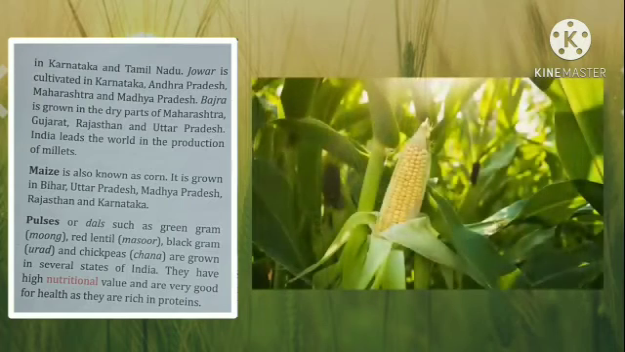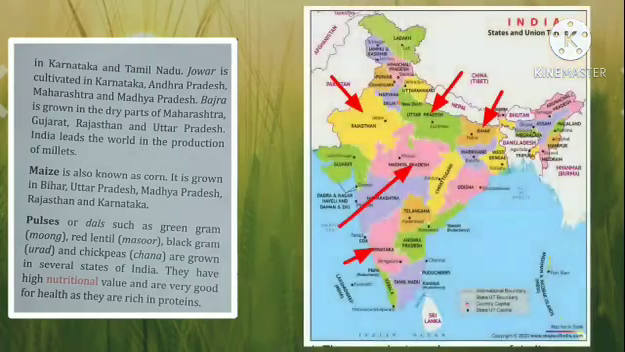Now maize. Maize is also known as corn. Corn and maize are the same. Where is it grown? Bihar, Uttar Pradesh, Madhya Pradesh, Rajasthan and Karnataka.